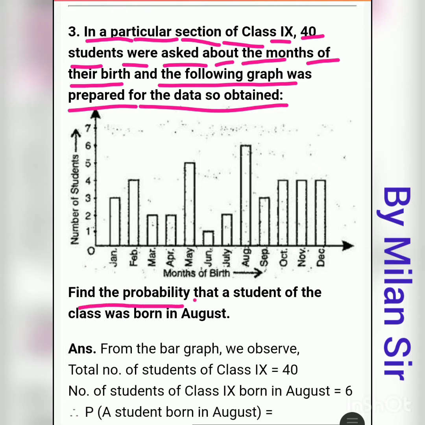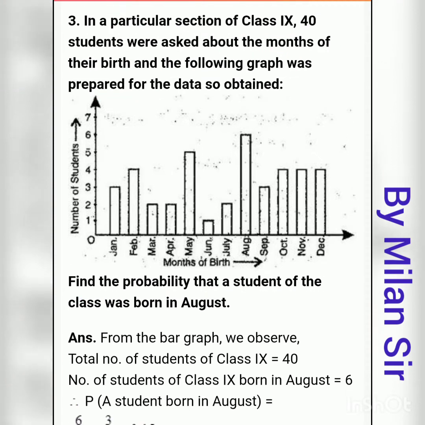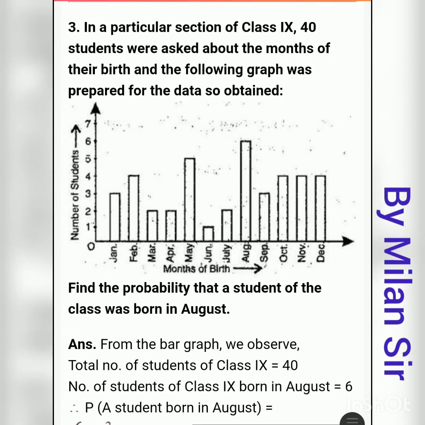Find the probability that a student of the class was born in August. So we need to find the probability for the month of August. Here we need to find two things: total outcomes and favorable outcomes.